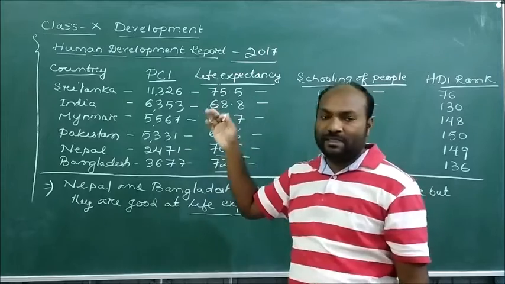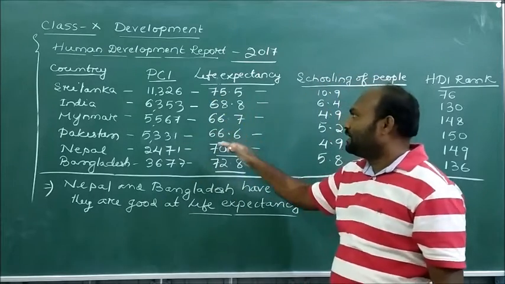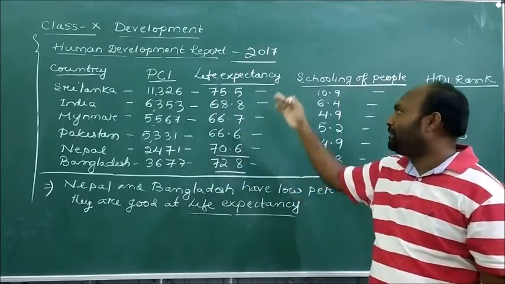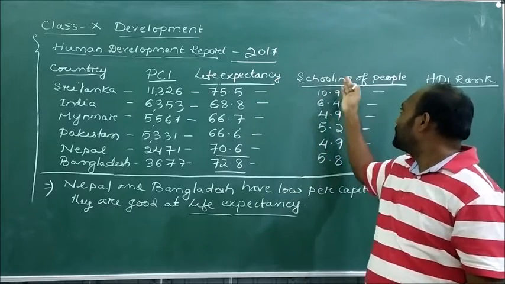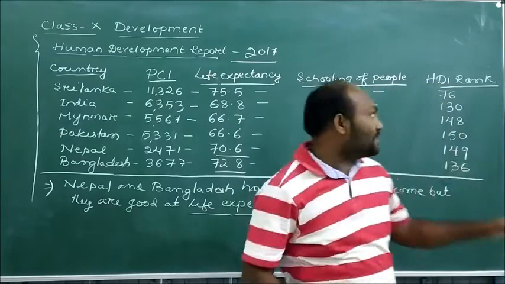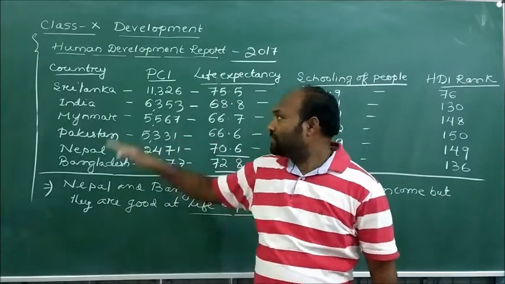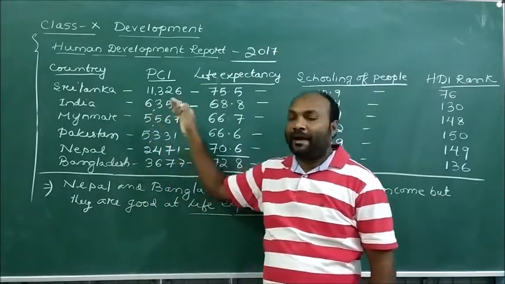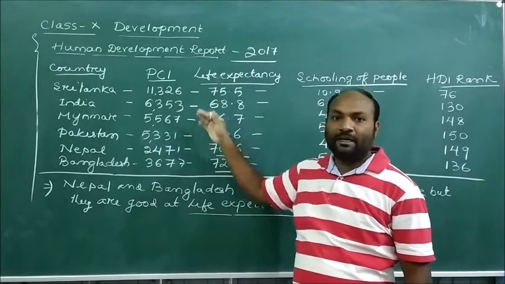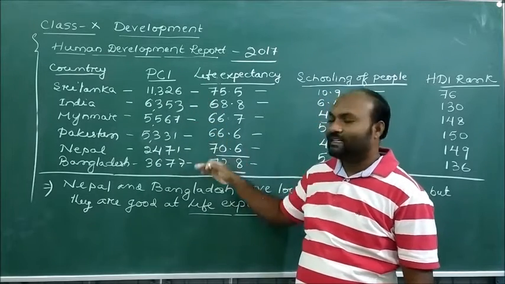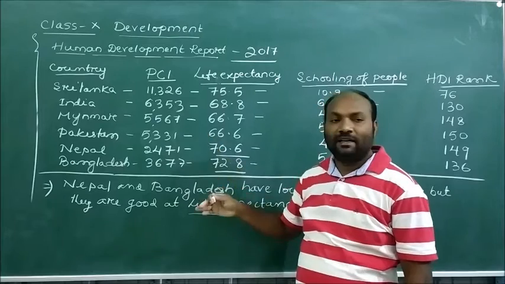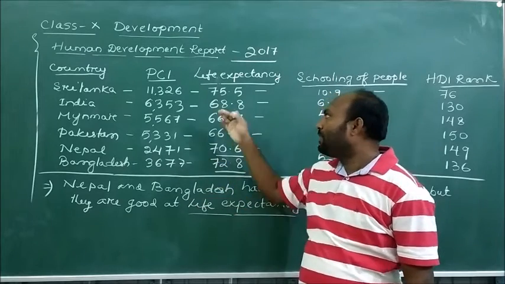So students, when we see the per capita income, life expectancy, the schooling of children, and the SDI rank, Sri Lanka is in a better position. Their per capita income is better than India, Myanmar, Pakistan, Nepal as well as Bangladesh.